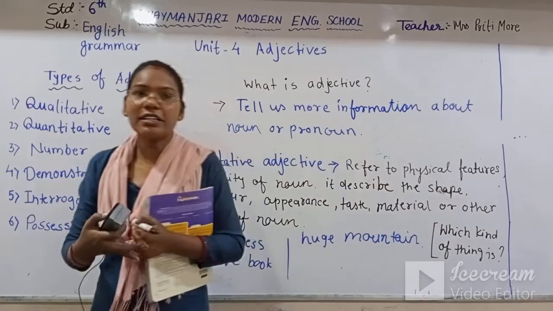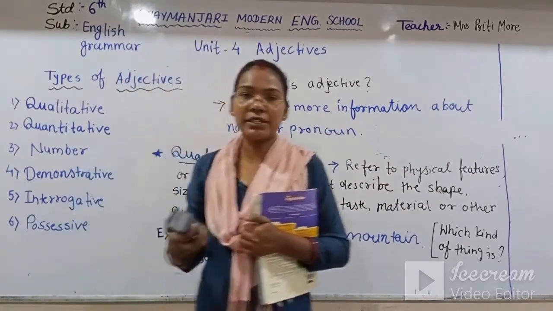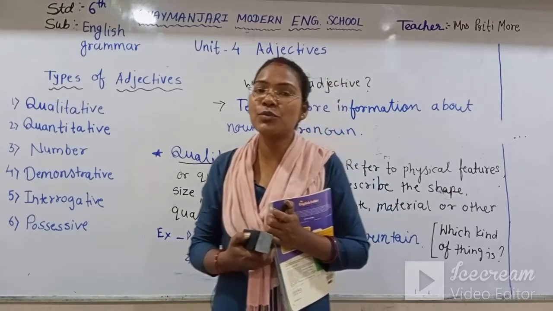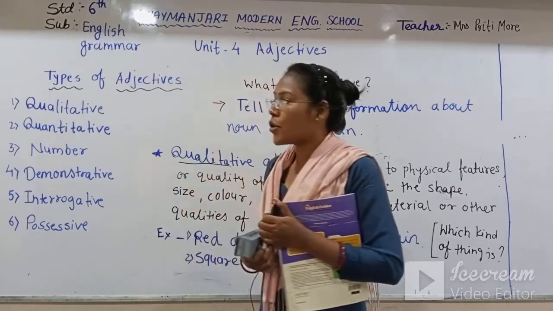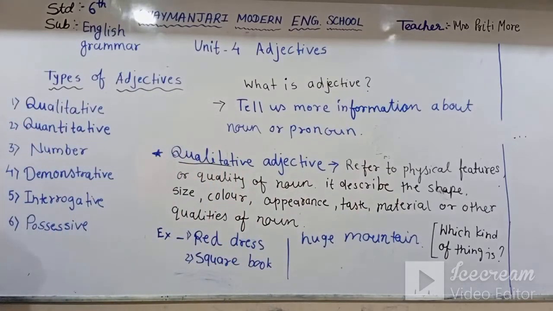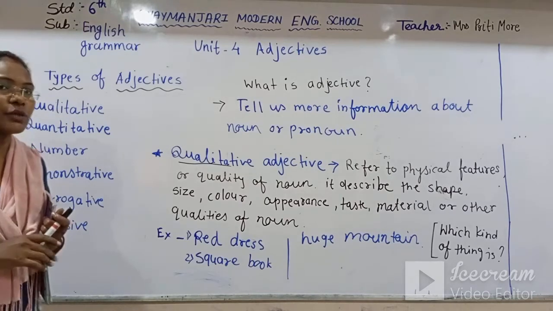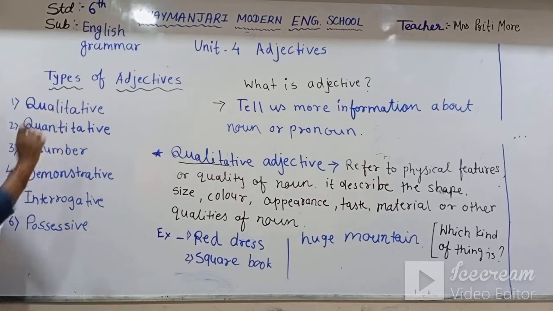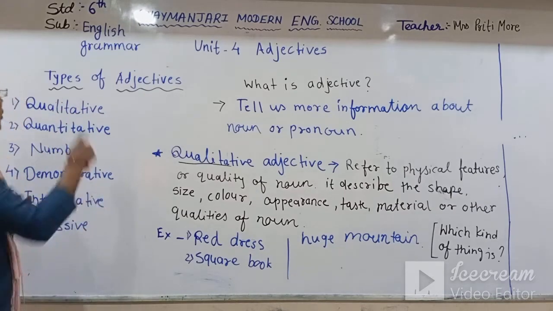Now there are 6 types of adjective. First we have seen what is adjective. Now we have to move on to the types of adjective. There are 6 types of adjective. The first one is qualitative adjective. What is this?